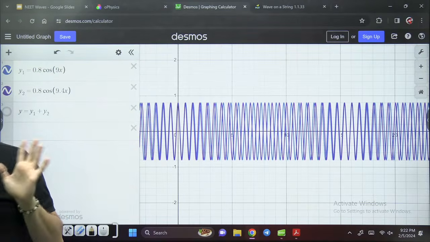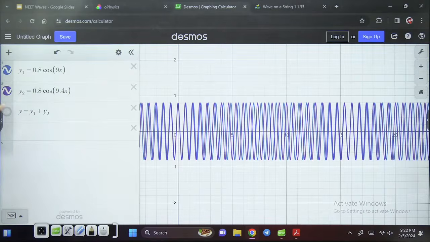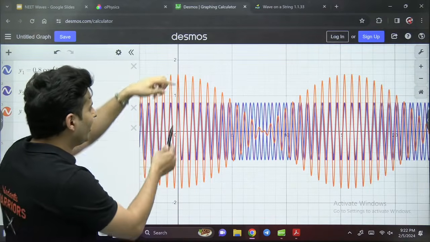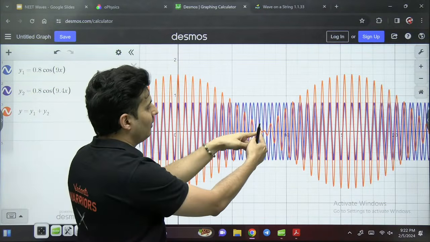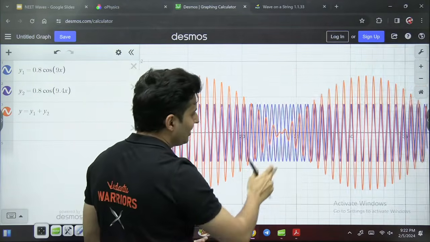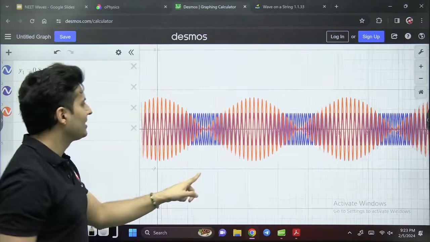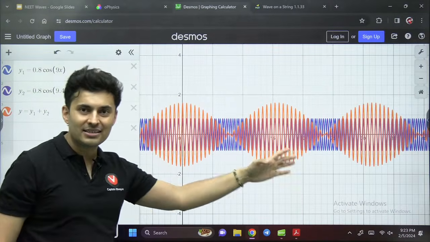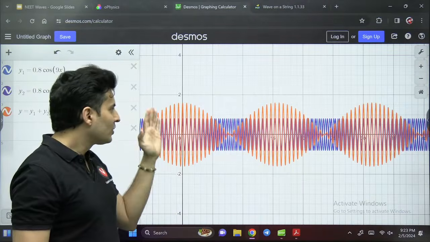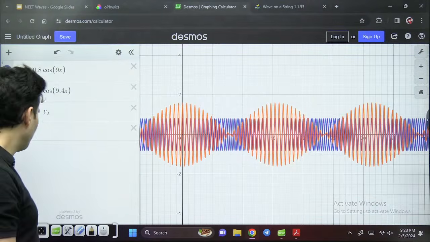This will happen alternatively, yes or no, my dear warriors? Perfect. And see how the resultant will look like. Wow, look at it, the orange one, guys. Constructive, big amplitude. Destructive, negligible amplitude. Constructive, very good amplitude. Destructive, negligible amplitude. So you will see this. This is basically called beats, meaning loud sound, no sound, loud sound, no sound. So this is exactly what beats are.